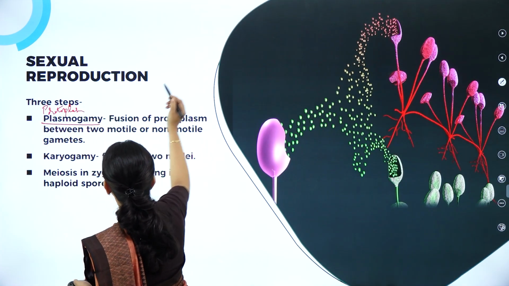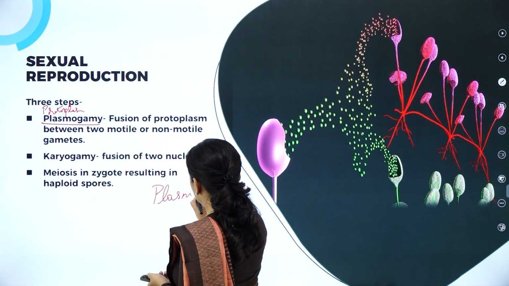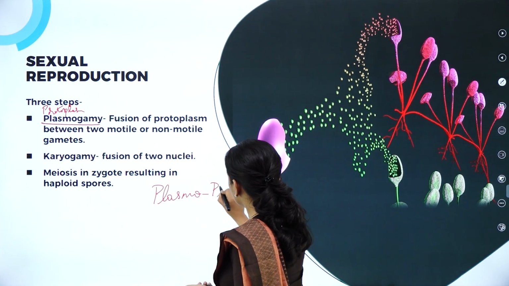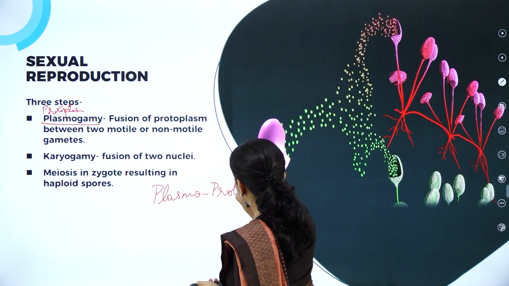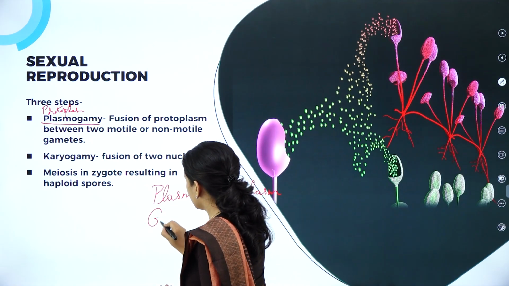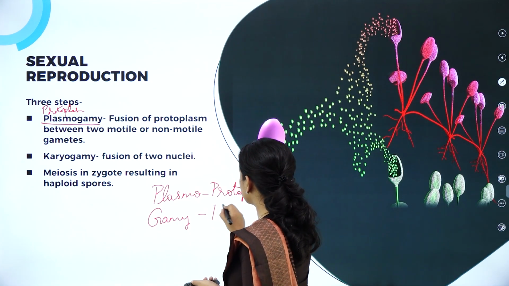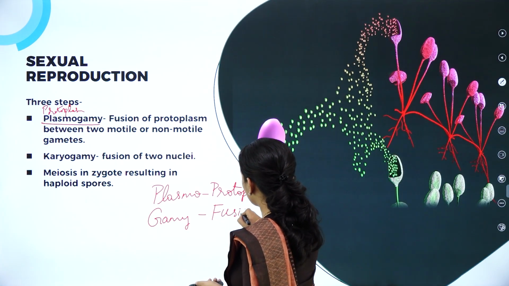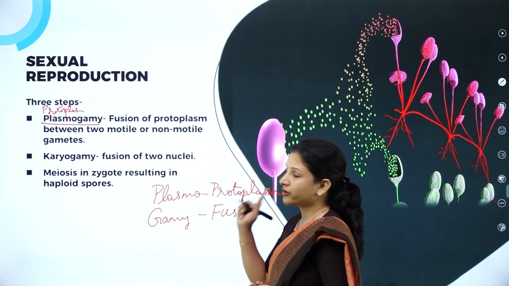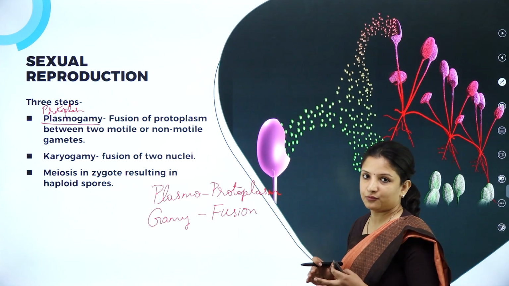Plasmo is nothing but protoplasm. And gamy means fusion. So what happens in plasmogamy? The fusion of protoplasm occurs in plasmogamy.